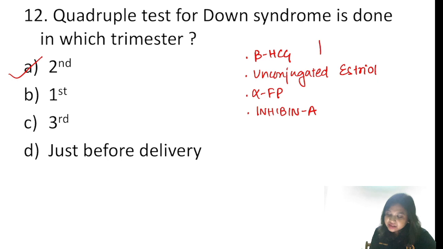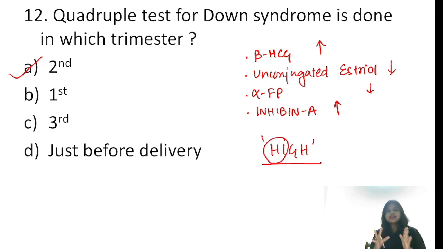So remember, beta HCG increases, inhibin A increases in Down syndrome, while unconjugated estriol and alpha fetoprotein decrease. You can remember this by the mnemonic HI. These two will increase in quadruple testing for Down syndrome: H for beta HCG and I for inhibin A.